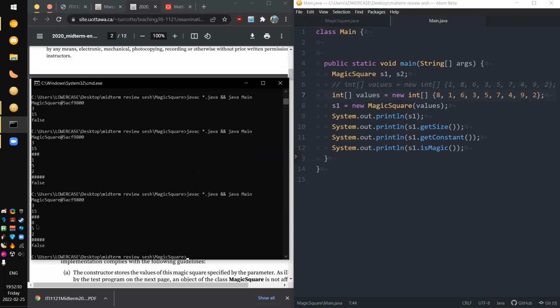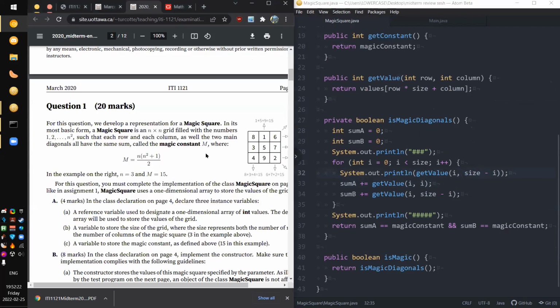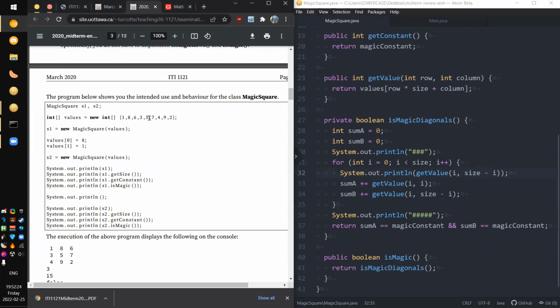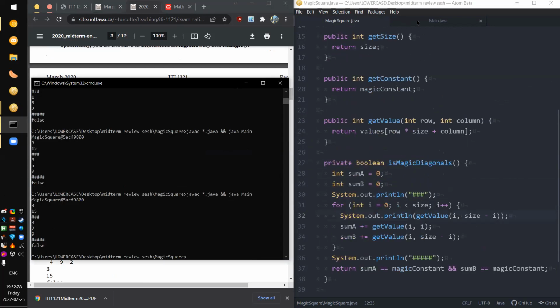What? Still false. 852. That is 15. That should be equal. And then we have 654. Let's check the other one then, because the other one might be a bit dodgy. The sequence is not right for the first one. Well, that was the sequence that was given to me over here. So I put this in, and turns out that that's not a magic square. Let's check this. What are we getting? 379.